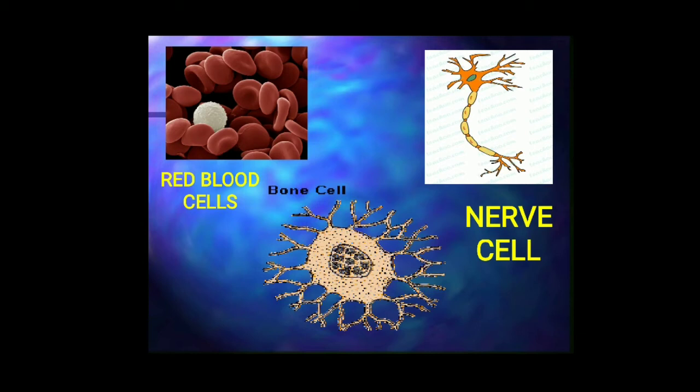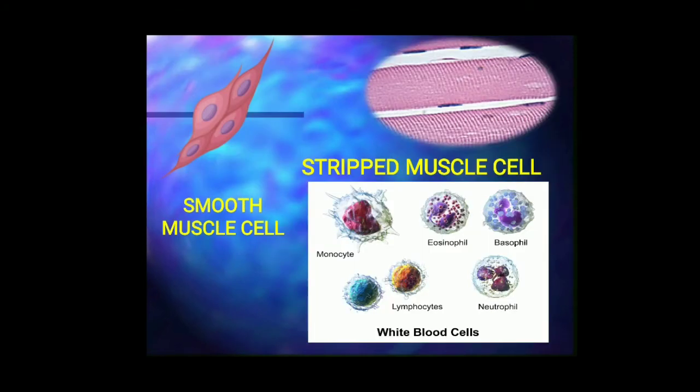So the different cells in the animals like red blood cells, bone cells, nerve cells, different muscle cells and white blood cells have their own shape and structure. So based on their function, their shape and structure is decided.